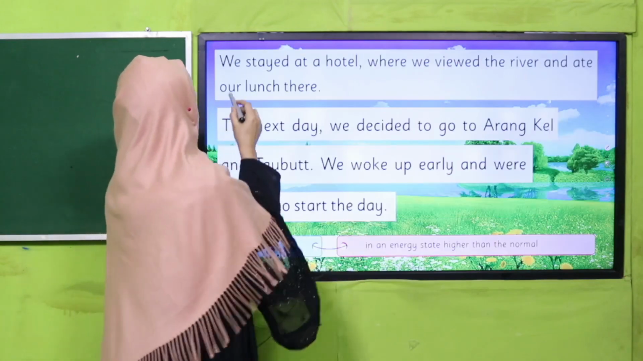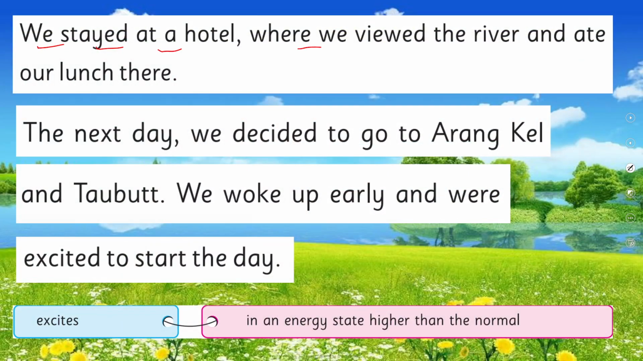Next. We stayed at a hotel where we viewed the river and ate our lunch there. The next day we decided to go to Arankale and Taubat. We woke up early and were excited to start the day. Now he is also informing us about his next day plan, how they planned the next day and where they wanted to go. They decided to visit Arankale and Taubat. And they woke up early because they had to start a journey.